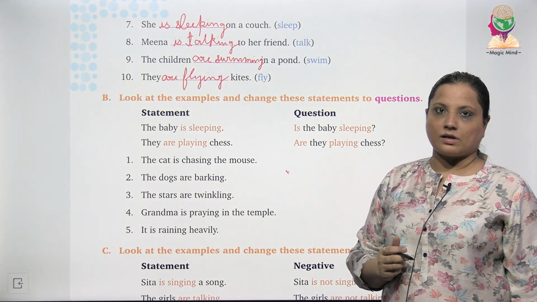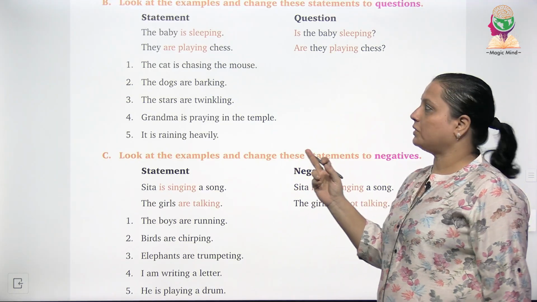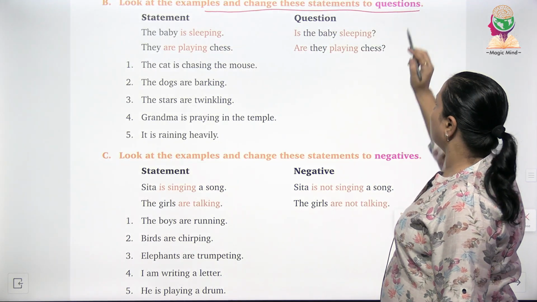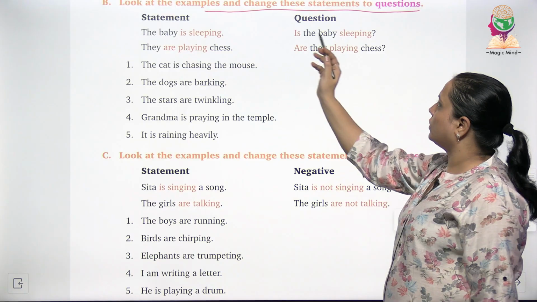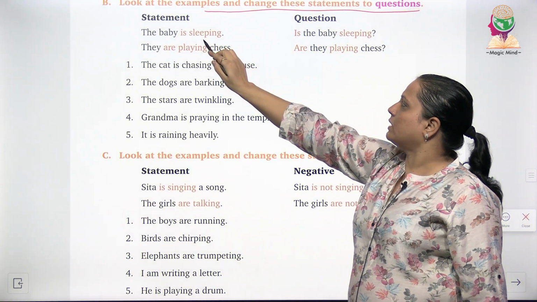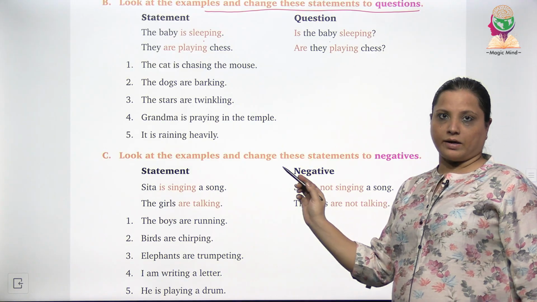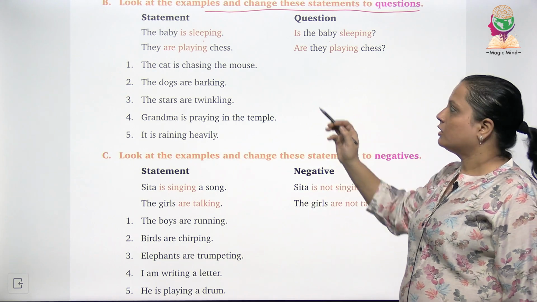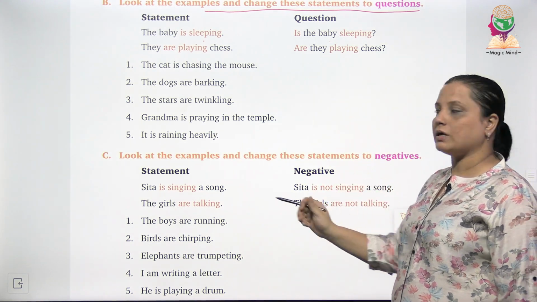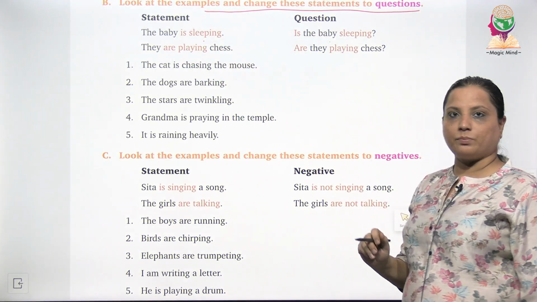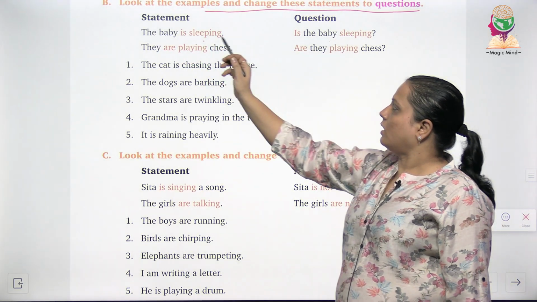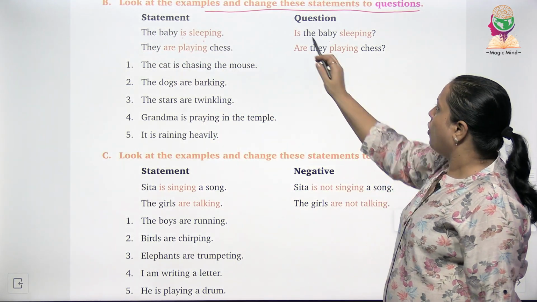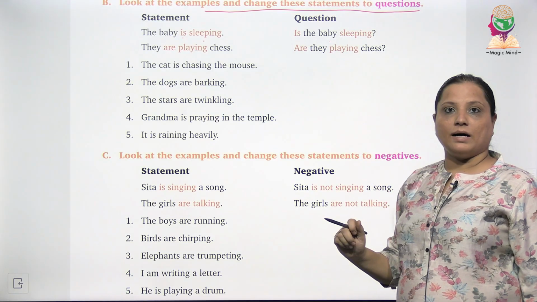Let's now move to question number B. In question number B, the question says, look at the examples and change these statements to questions. हमें इन examples को देखना है और जैसे कि इन examples में हमने statement को question form में change किया है, similarly we have to do the same for these 5 sentences. So the first statement they have given as example is, the baby is sleeping. Question form में क्या होगा? ये is हमारा change होके first word बन जाएगा और the baby बाद में लिखा जाएगा.